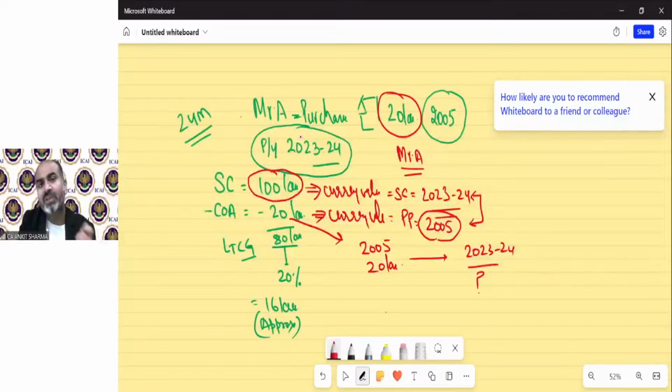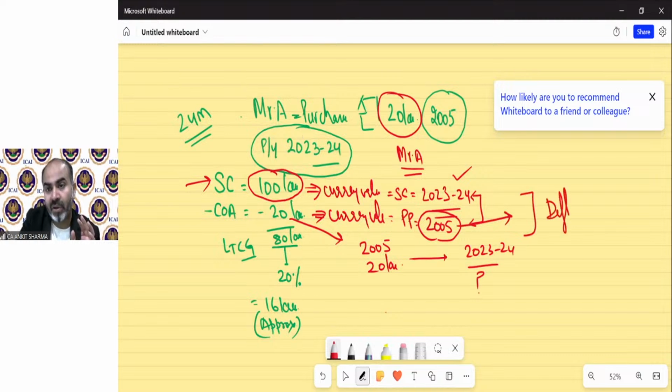So the assessee was saying that it is wrong that for my sale consideration you take the currency value of the current year, but for my purchase price you do not take the currency value of 2023-24, you take it for 2005. So why do these two amounts have different currency values? This is not the case in PGBP because all the sales and purchases happen in the same year.